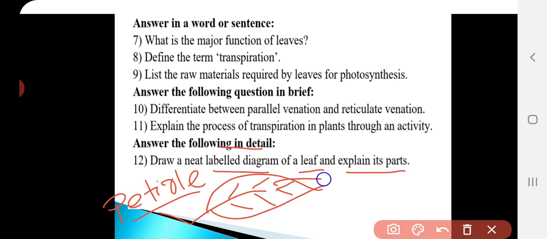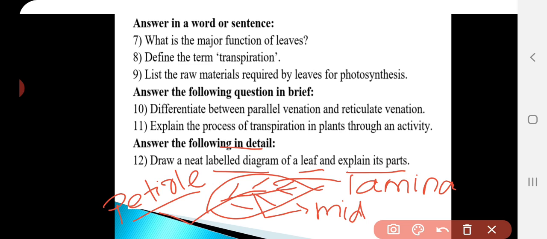And next part, it is lamina. So which is a broad and green structure in the leaf, that is a lamina, which is the surface of a leaf. And the middle line, this is the midrib which is present in the middle. Okay, that is the midrib. And the lines which you can see in the leaf, the small lines, they are the veins. Okay, veins. So this is about the detailed question. Okay, you have to draw and explain. Okay, you have to draw neatly and you have to mark the parts and you have to explain the parts.